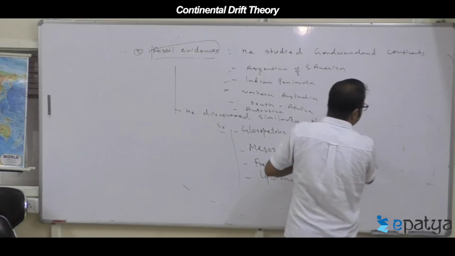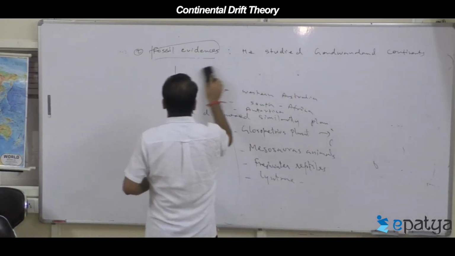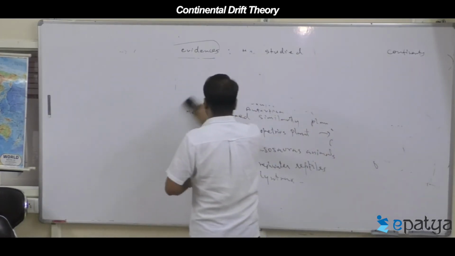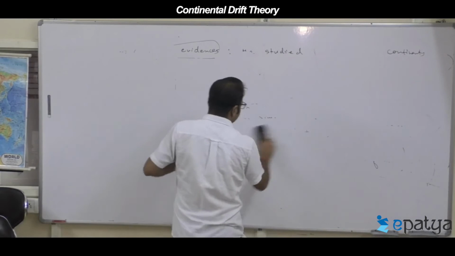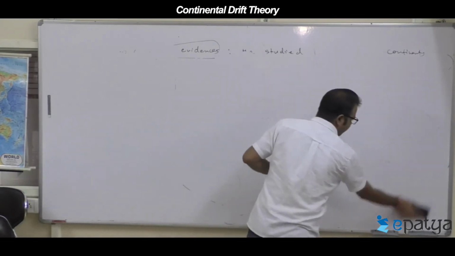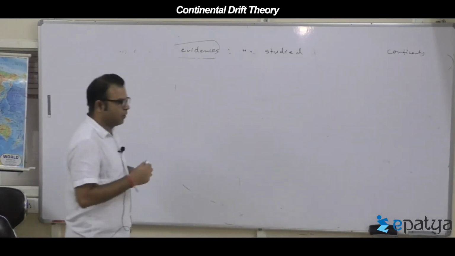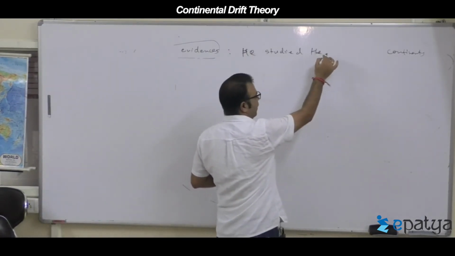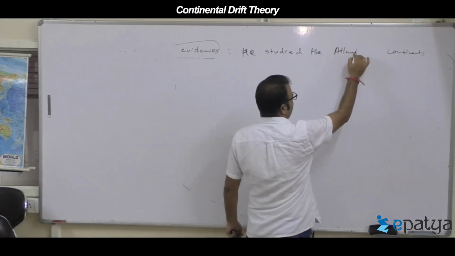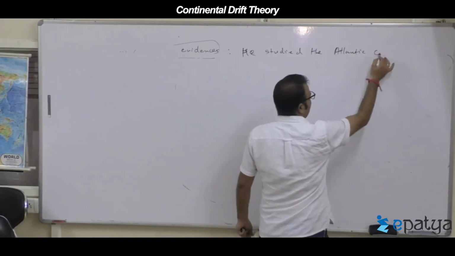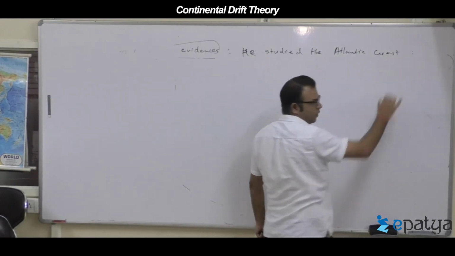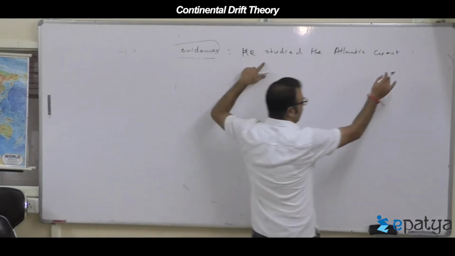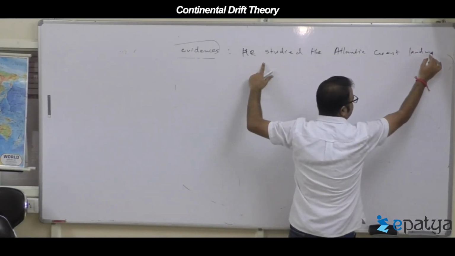Now, what is the third evidence? It is called geological evidence. For geological evidence, he studied the Atlantic coast land masses.